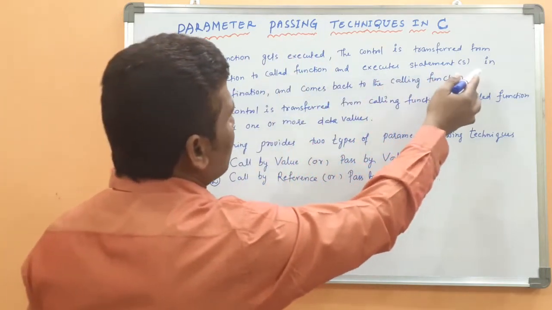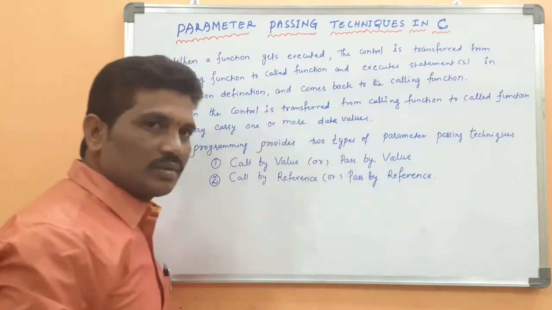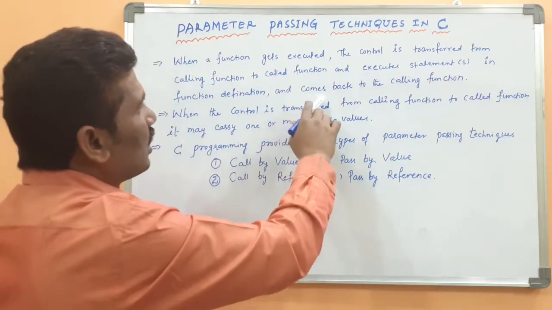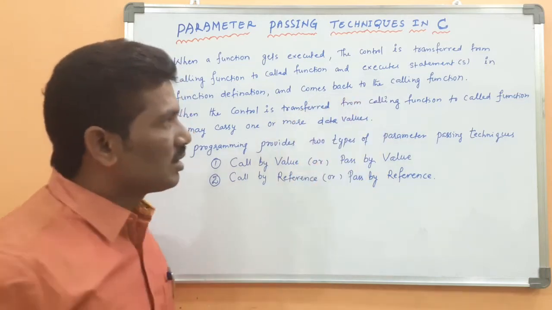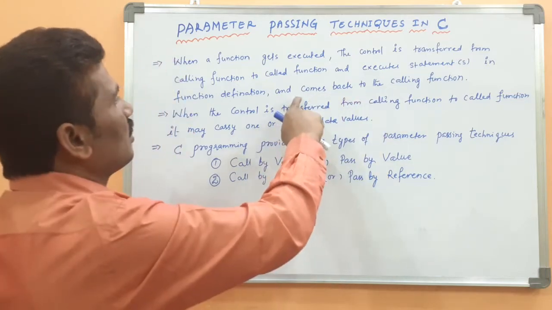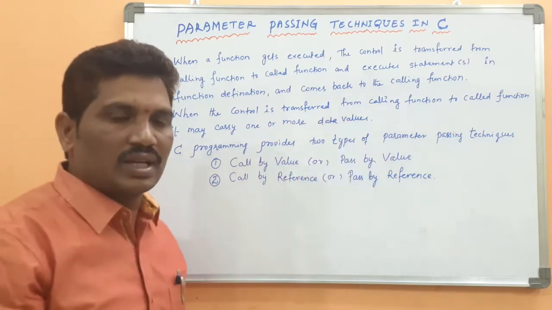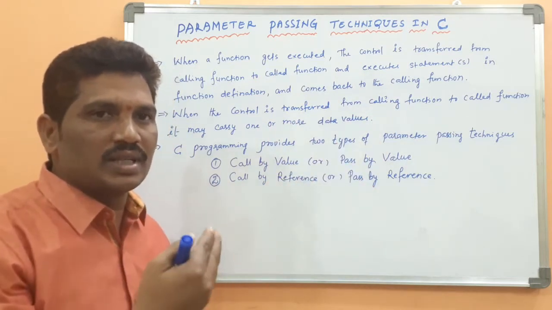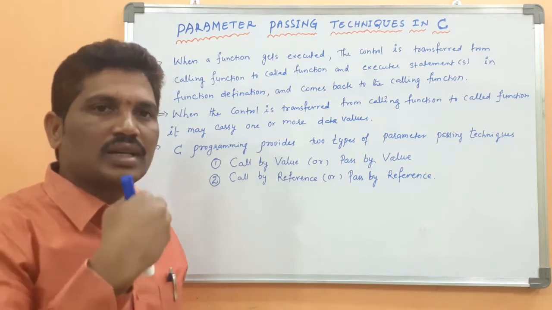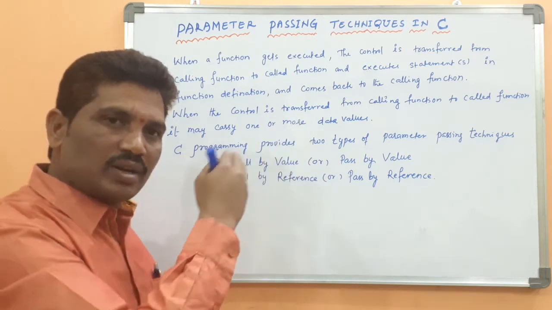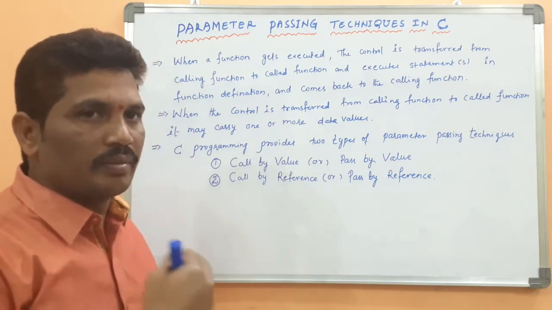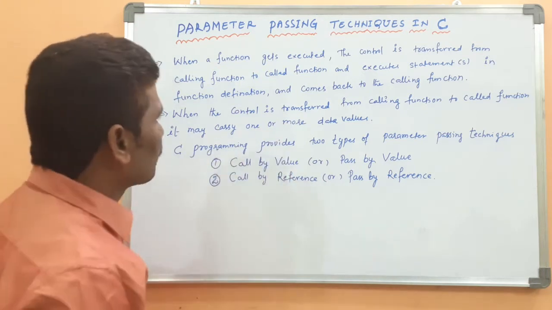It executes the statements in the function definition, or called function, then comes back to the calling function. Again, whenever you call that function, it executes the statements in the function definition, and the control comes back to the next statement in the main function or calling function.